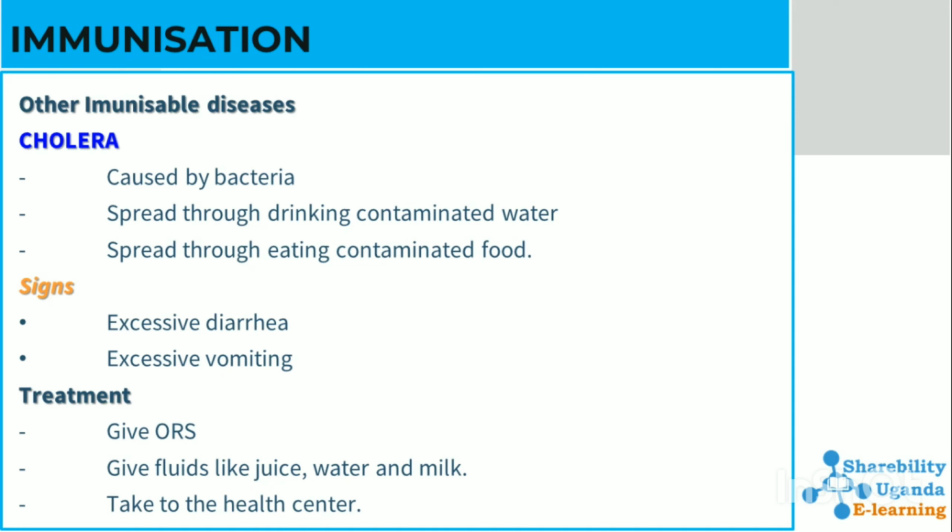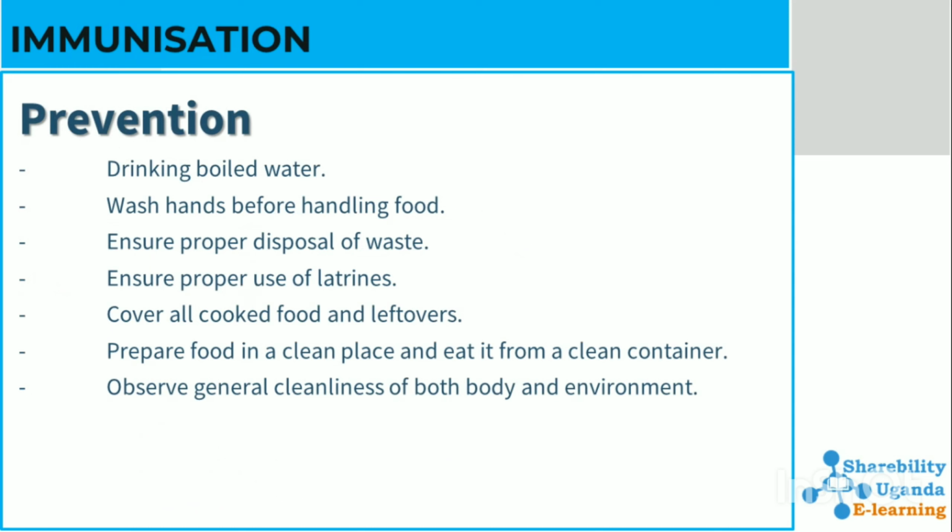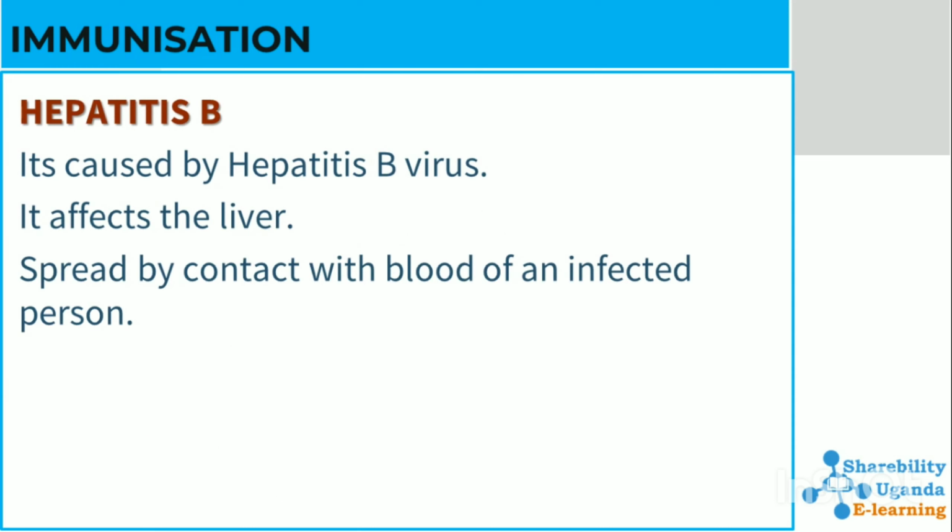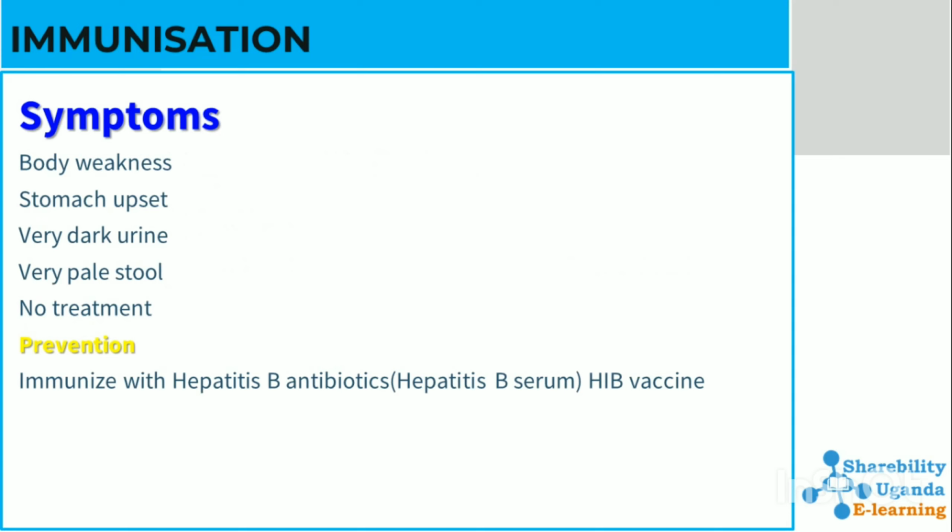Other immunizable diseases include cholera and hepatitis B, which is caused by a virus. It is caused by the hepatitis B virus, and it affects the liver. It is spread by contact with the blood of an infected person and has no treatment, but it can be prevented through immunizing with hepatitis B vaccine.